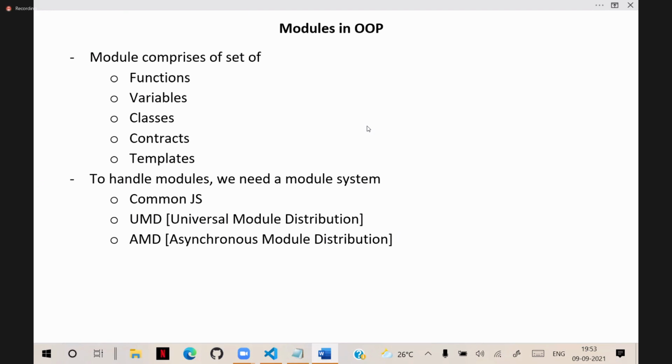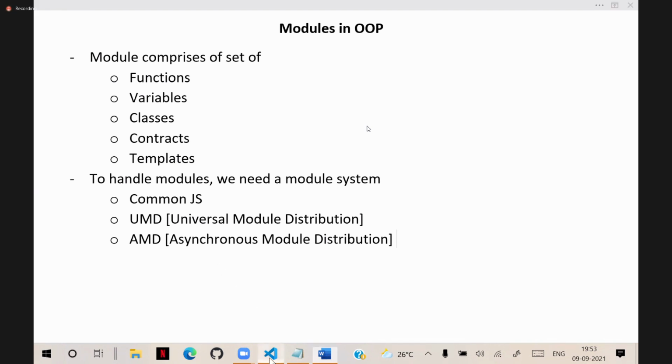Now, generally, if you are working in JavaScript based technologies, you need a separate module system to install. Without installing module system, you cannot work with modules. In JavaScript based projects, if you have to use modules, you need a module system. And by default, your computers are not enabled with module system. By default, your computers can run JavaScript, but they cannot run JavaScript modules. For that, we need a separate module system to install.